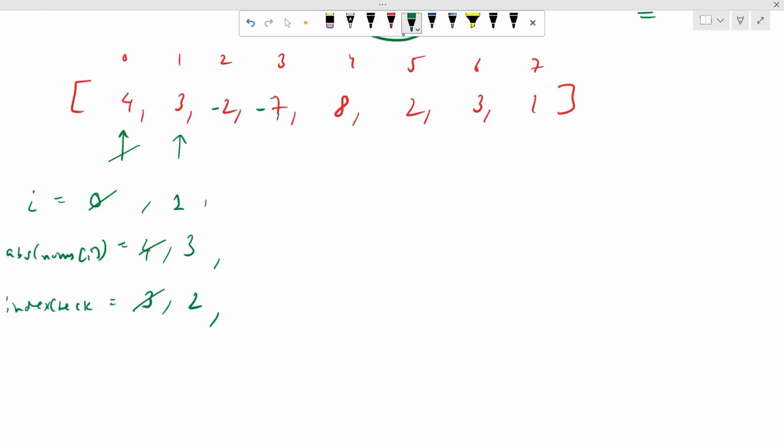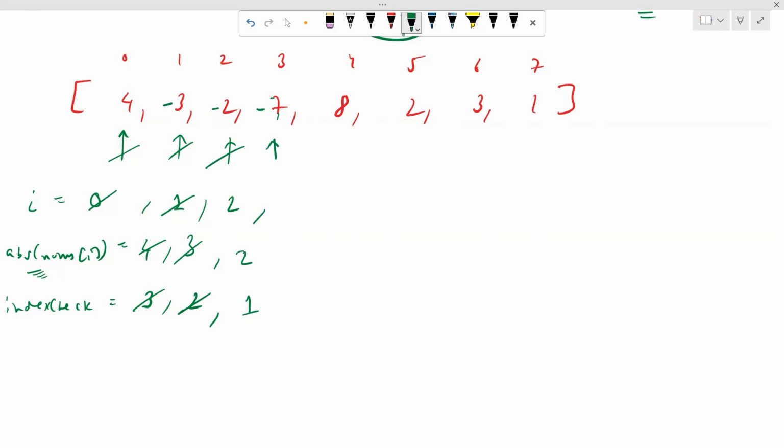Now, after this, we'll directly go to the next element and increment our pointer by 1. As you can see, we take the absolute of nums of I since we can encounter a negative element over there, right? Now we calculate the absolute of nums of I, which is minus 2, so it gives us 2. Then 2 minus 1 equals 1. We go to the element at index 1 and put a minus sign over there, right?